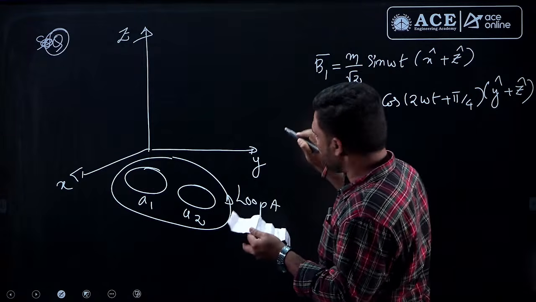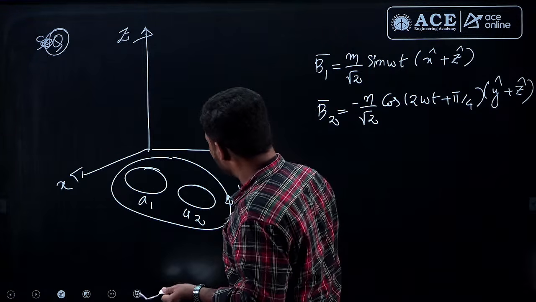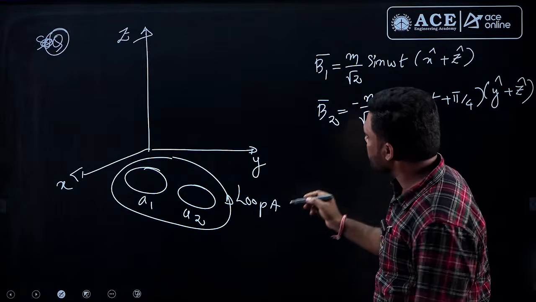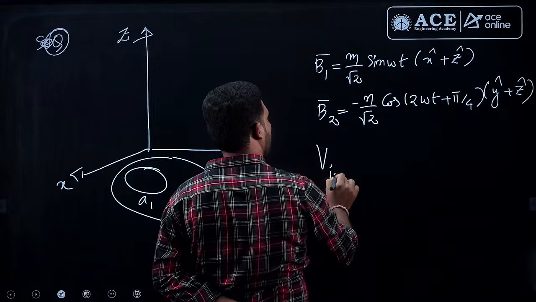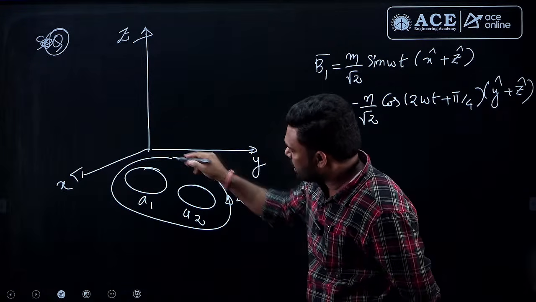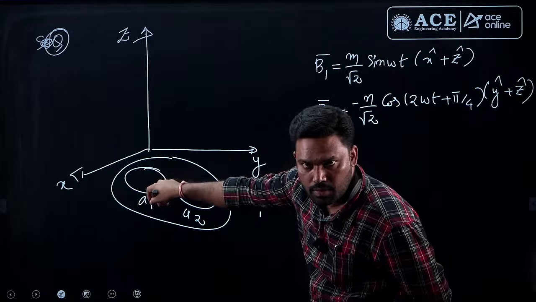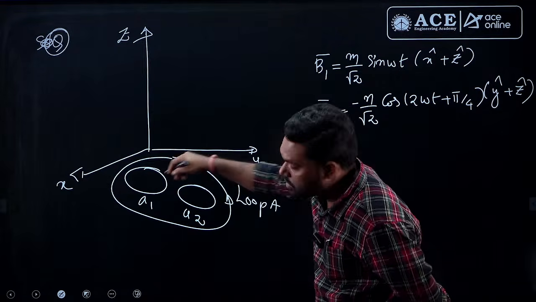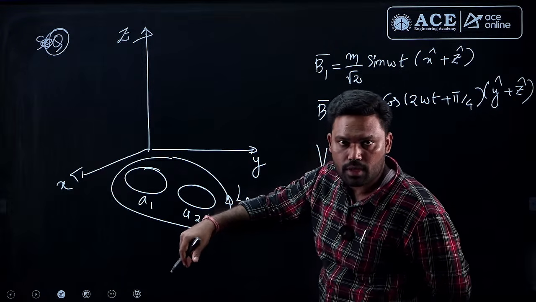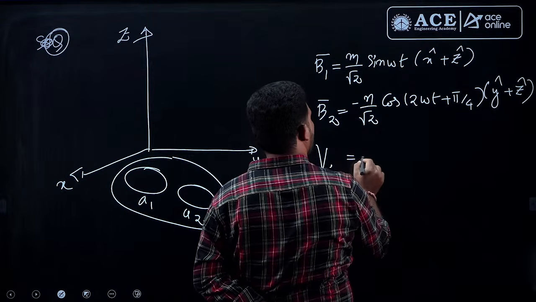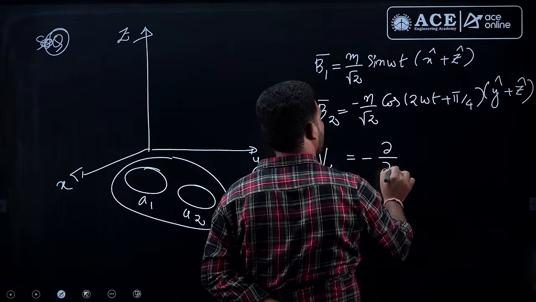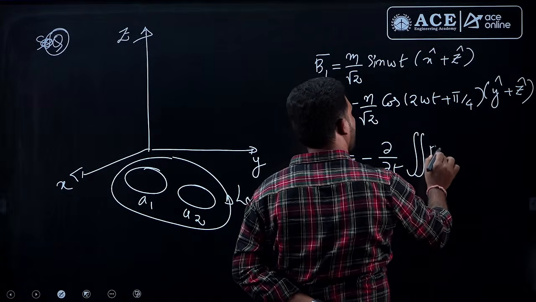So, this is the given data. It is asking what is the EMF induced in the loop A, fine. How do you find out the EMF induced in the loop? The EMF induced in this entire loop is equal to the EMF induced in loop 1 and loop 2, fine. These loops are kept under the influence of magnetic flux densities, so we can make use of this: it is dou by dou t of the surface integral of B dot dA.